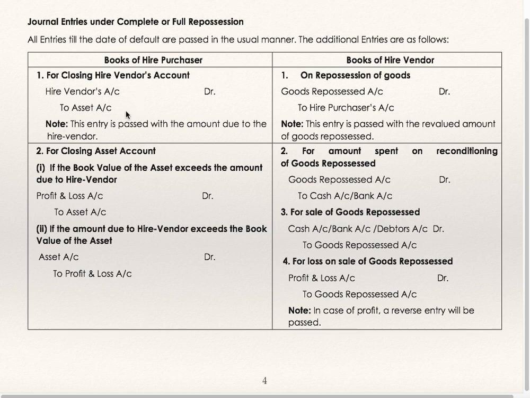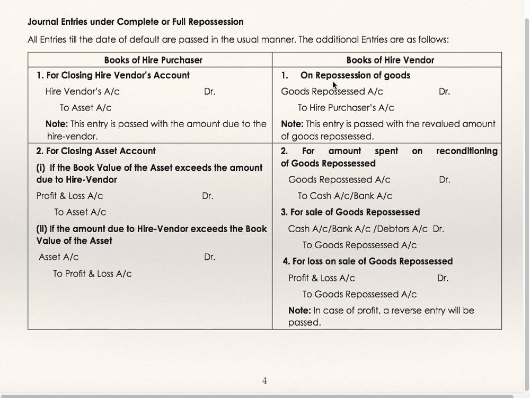In case of complete or full repossession, when the hire vendor takes repossession of the goods, in the books of hire purchaser, close hire vendor's account by transferring it to asset account. Then close asset account by transferring it to profit and loss account. If the book value of asset exceeds the amount due to hire vendor, profit and loss to asset. If amount due to hire vendor exceeds the book value of asset, asset to profit and loss account.